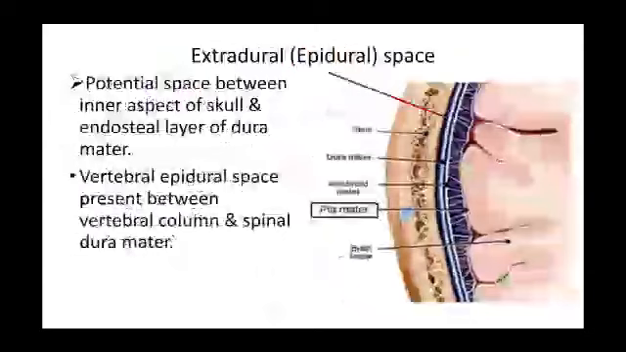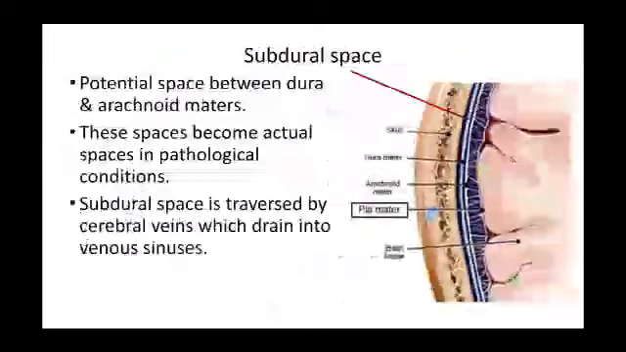The extradural space is a potential space between the inner aspect of the skull and the endosteal layer of dura mater. The vertebral epidural space is present between the vertebral column and the spinal dura mater. The subdural space is a potential space between the dura and arachnoid mater. These spaces become actual spaces in pathological conditions. This space is traversed by cerebral veins which drain into the dural venous sinuses.